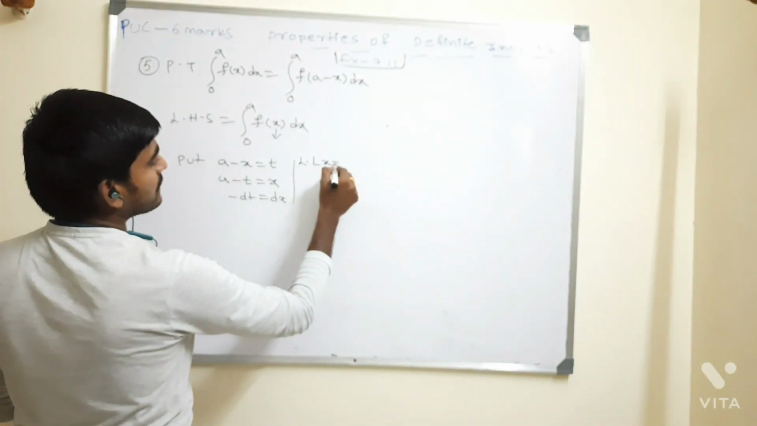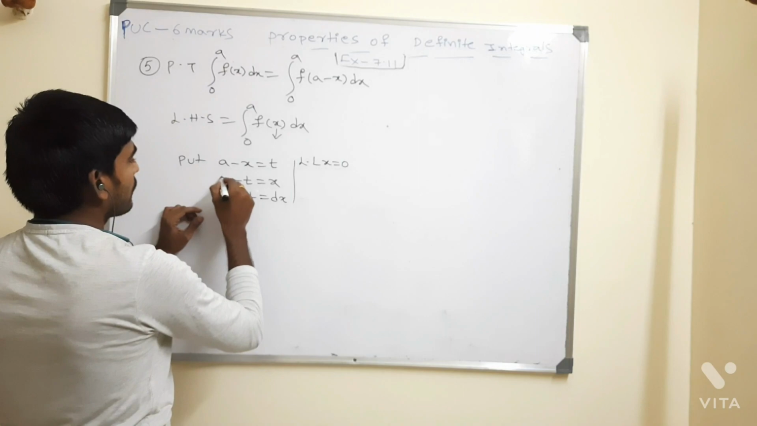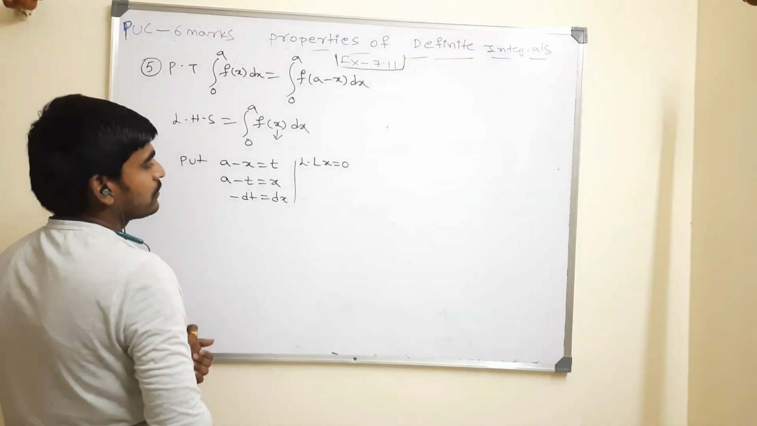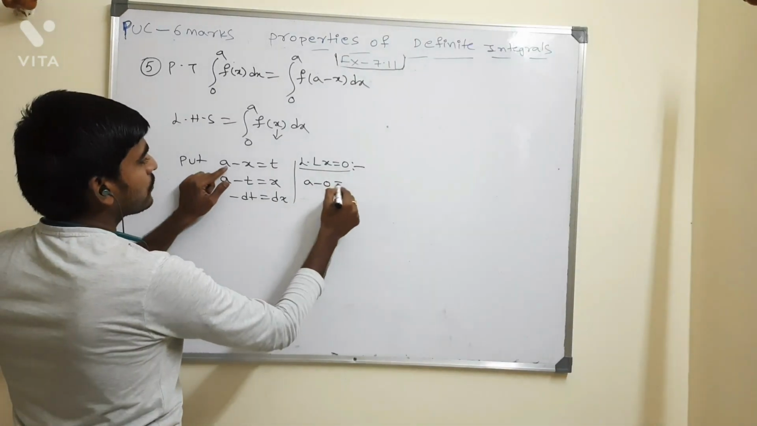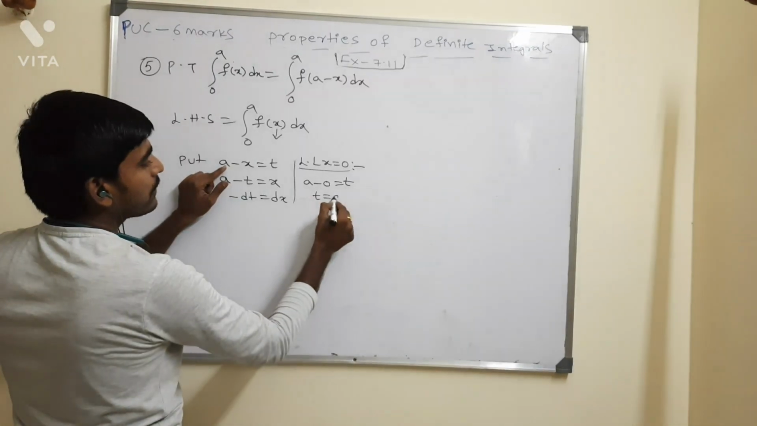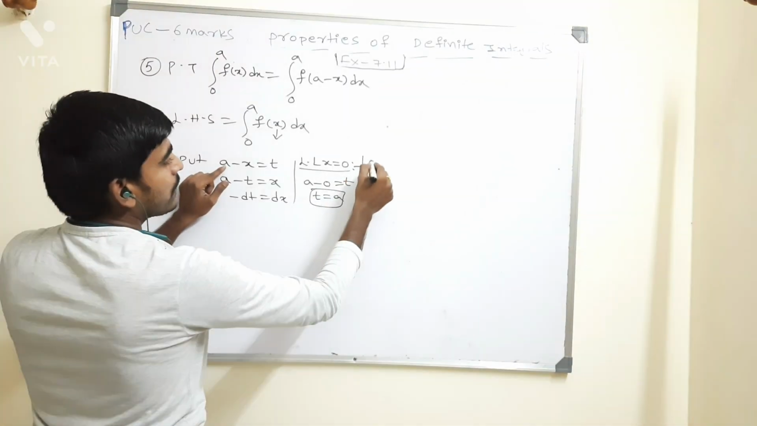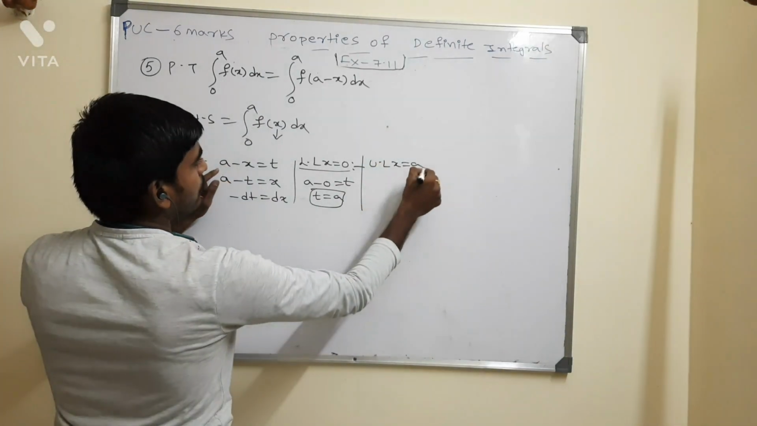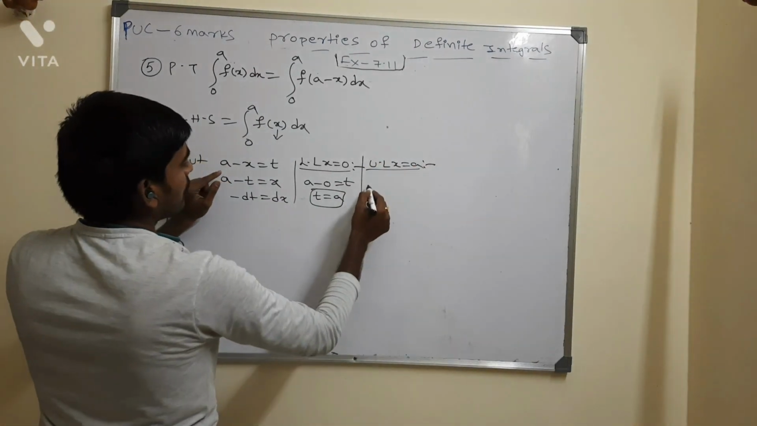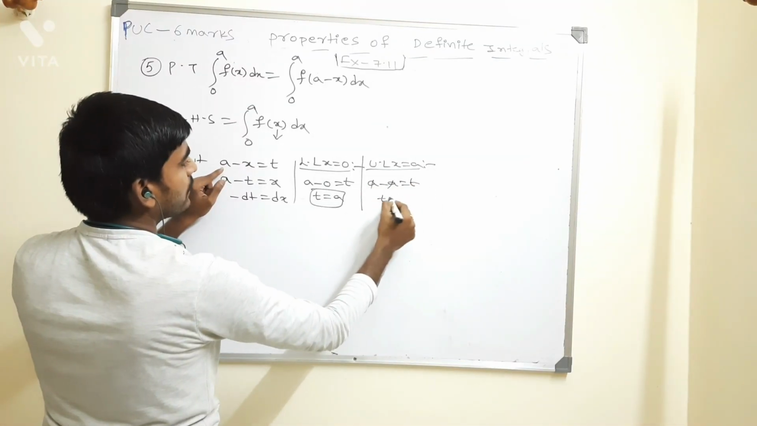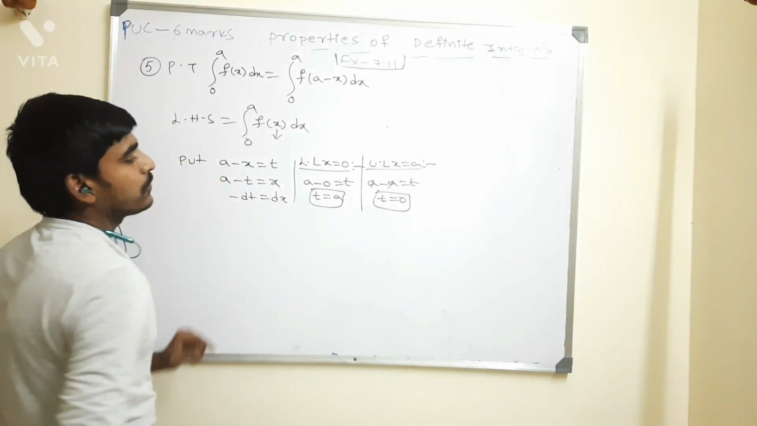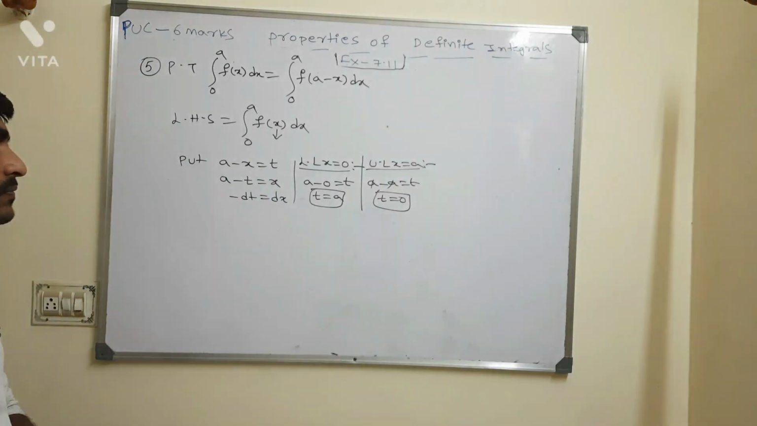I am going to take the lower limit x equal to 0. So tell me what you are going to get: a minus 0 equal to t, then the t value is nothing but a. What about the upper limit? Upper limit x equal to a. Now tell me, a minus a equal to t. If I eliminate these two, the value of t is nothing but 0.